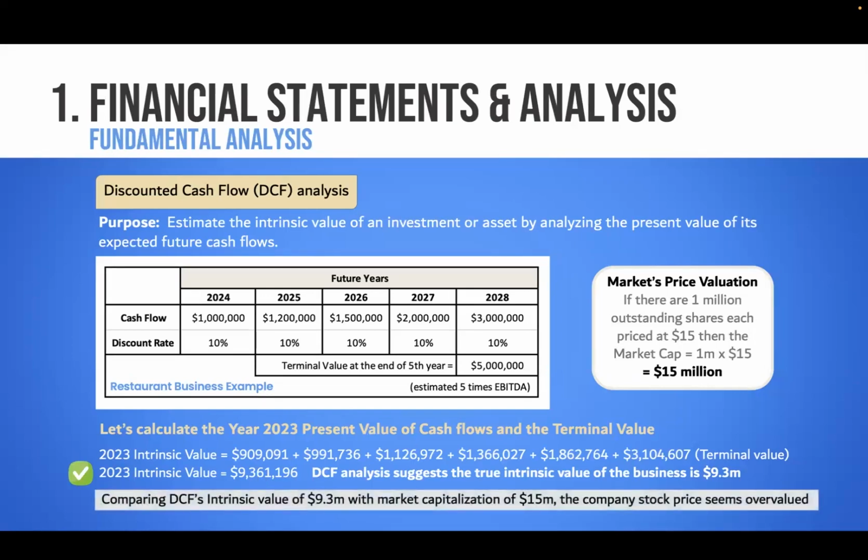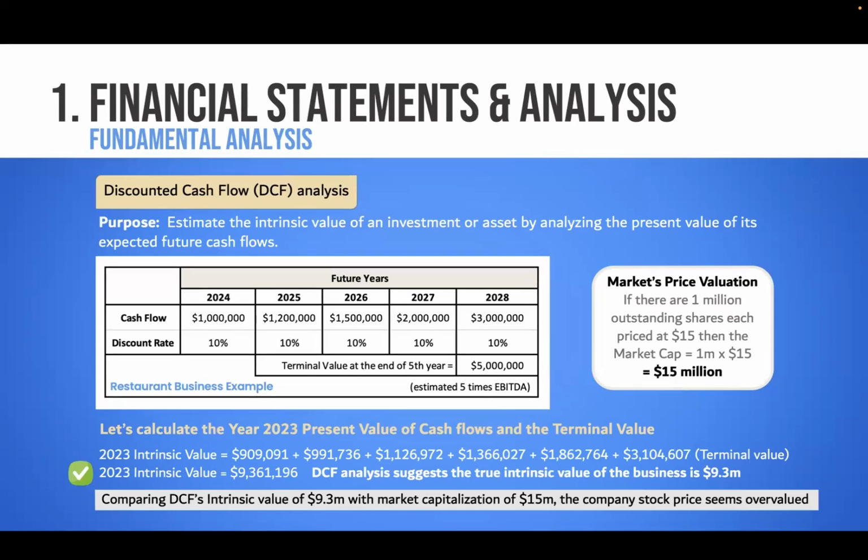So as a prospective buyer, I feel that the stock price is overvalued, and I'll negotiate with the company and say, hey, you got to come down. It may not be 9.3, but I can give you 10 million or 11 million, right? But I am also judging, since I have the intrinsic value, I now know exactly that the stock price is overvalued. Investors think that it's going to make more than 5 million in future, more than even this cash flow, right? So this is how you got to know.